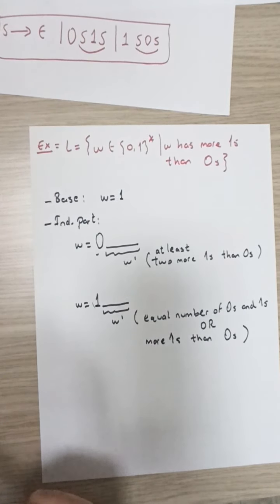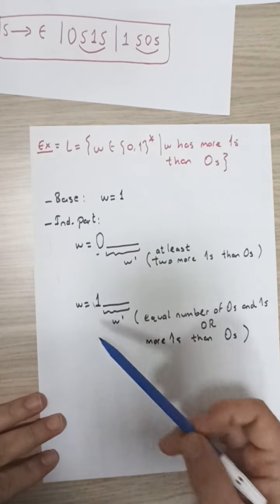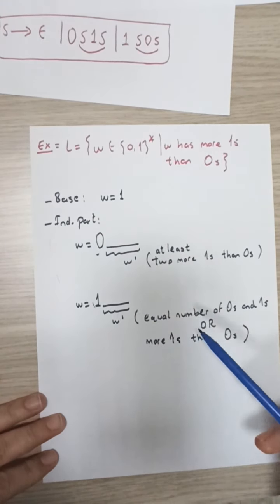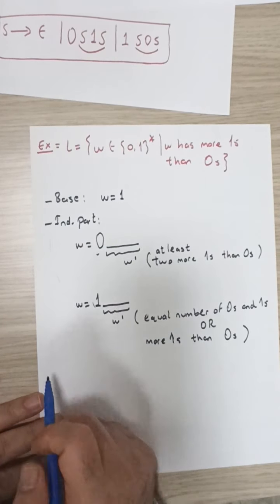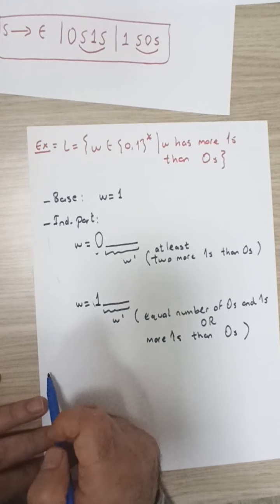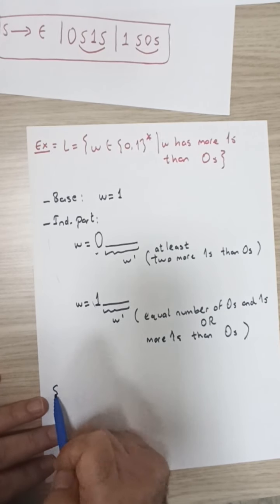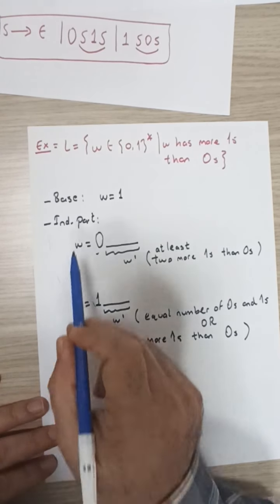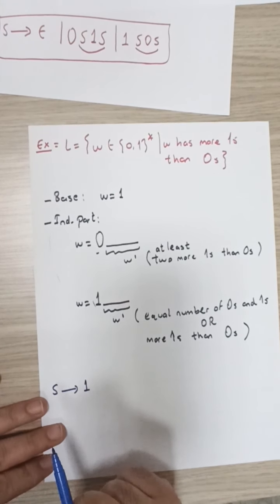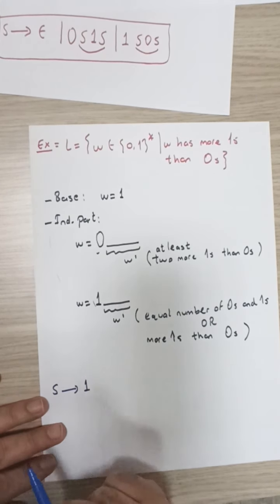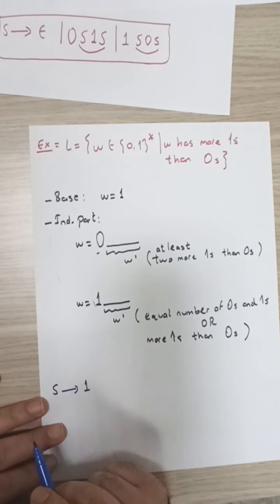Now let's see if we can write down production rules such that we will be able to generate all strings in L corresponding to each of these cases. Let's start with our starting variable S. Corresponding to the base case, we'll have a production rule that says S generates the string 1.